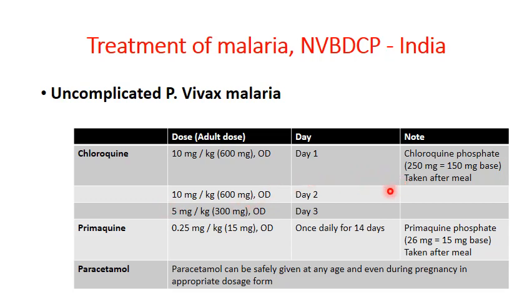It is always taken after the meal. It is given along with the primaquine 0.25 mg per kg. It is given once daily for 14 days. It is also taken after the meal and paracetamol is given for fever. Now this is the prescription for the patient suffering from uncomplicated P. vivax malaria.